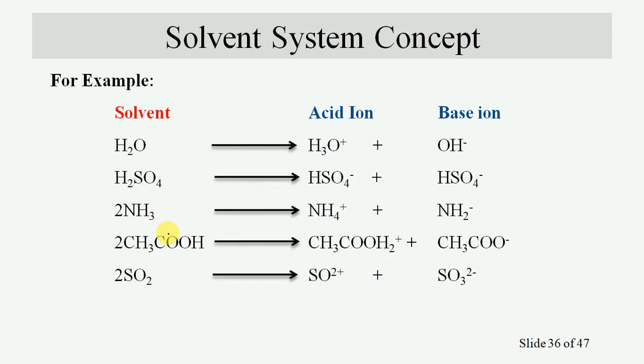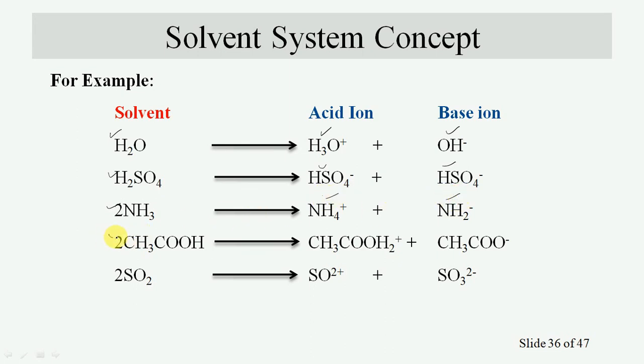So let us see the various solvents and their behavior. As already discussed, water gives the acid ion and the base ion. For sulfuric acid, the acid ion and the base ion. For ammonia, the acid ion, ammonium ion, and the base, that is the amide.